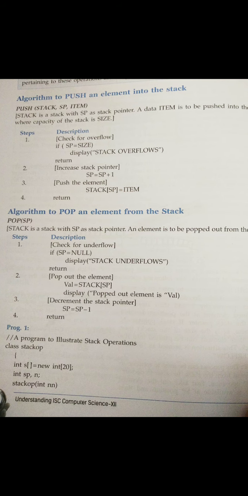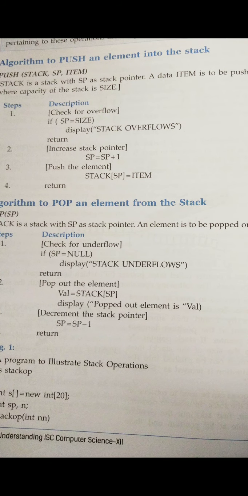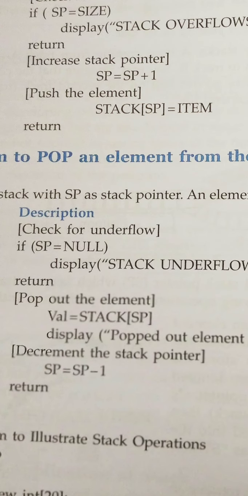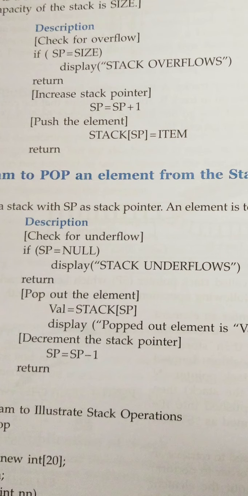Similarly, pop means removing an element. For removing an element, what do you have to do? You have to check whether the stack is underflow, that is, whether the stack is empty. For that, how do you check? Stack pointer is equal to null. If null, you have to display stack underflow. Otherwise, first you have to retrieve the element, keep that element in one particular variable, and decrement the value. SP is equal to SP minus 1.